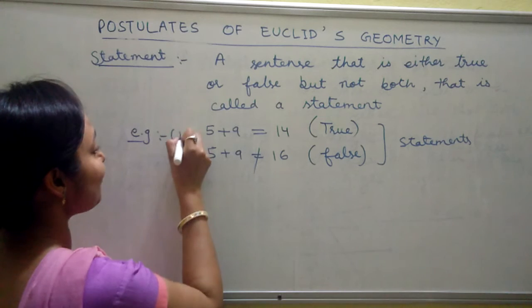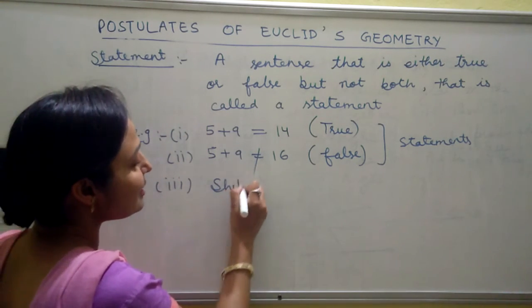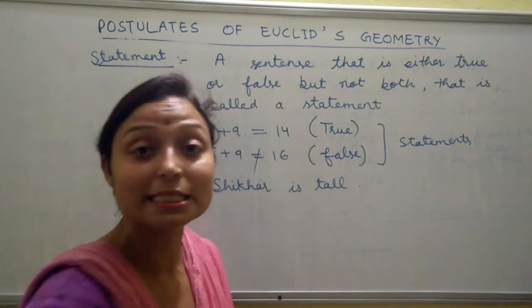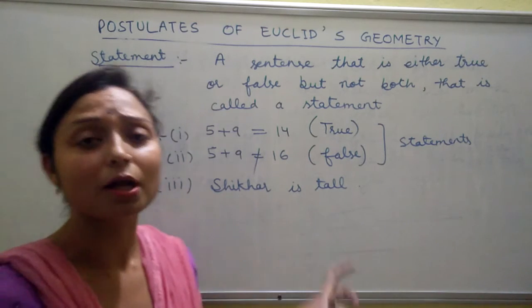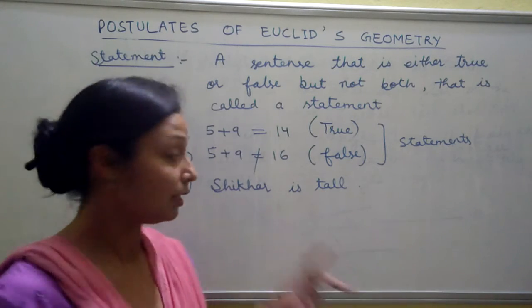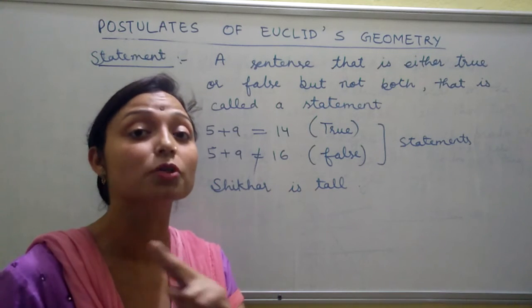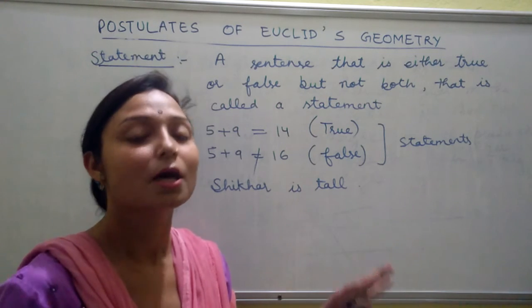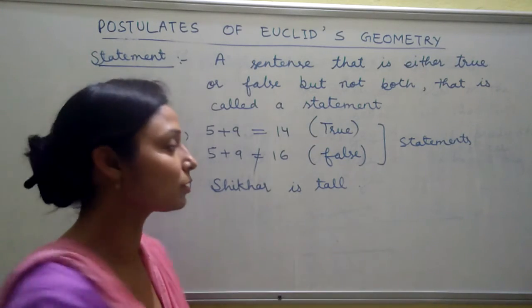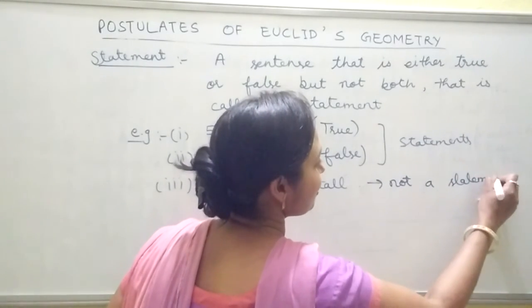Now come to the third example: Shikhar is tall. This is not a statement because Shikhar is taller than some specific persons but not taller than all of the persons present in the world. That means it is neither true nor false, so it is not a statement.